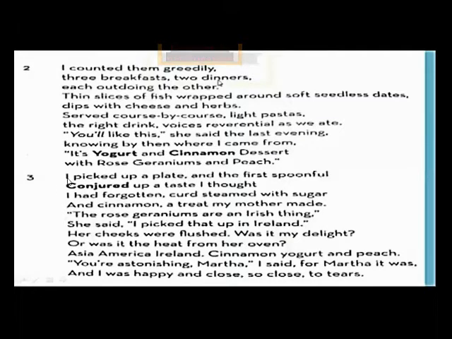Now I'm reading the third paragraph and then I will explain it. "I picked up a plate, and the first spoonful conjured up a taste I thought I had forgotten. Curd steamed with sugar and cinnamon, a treat my mother made. The rose geraniums are an Irish thing, she said.